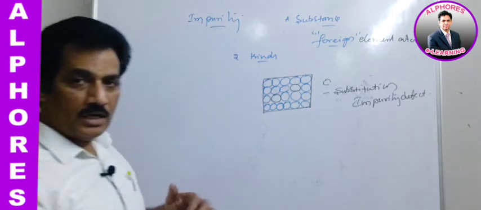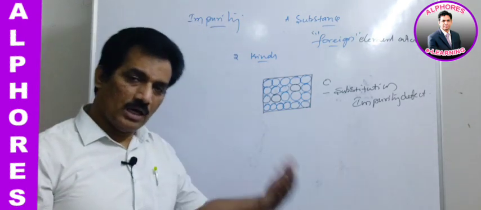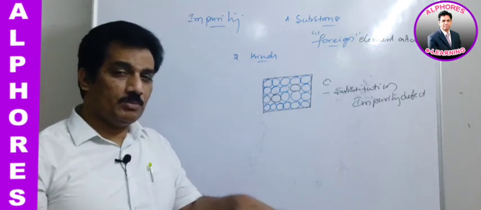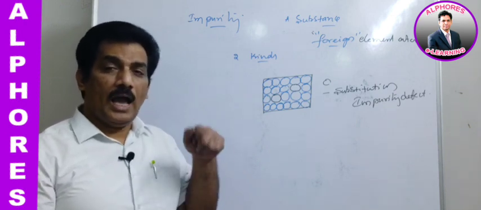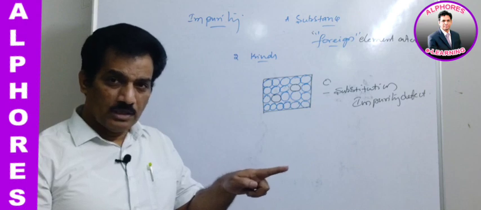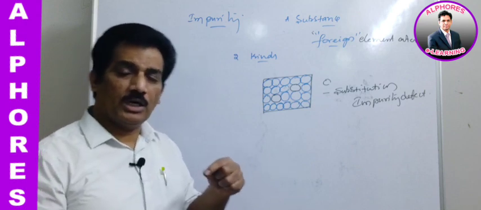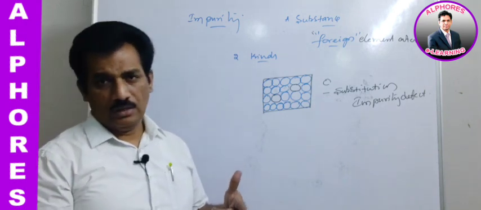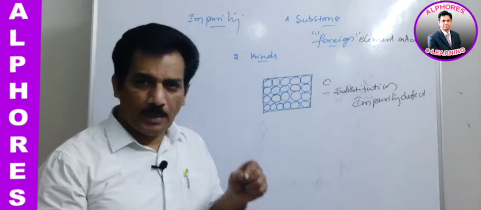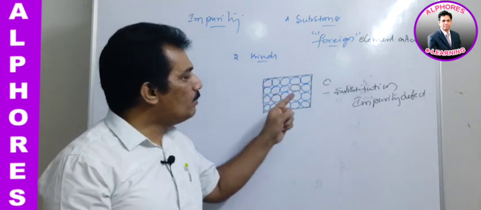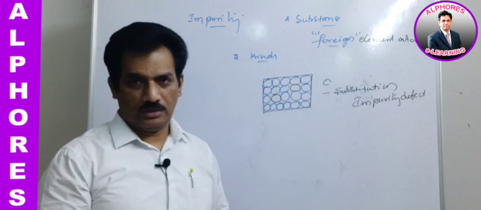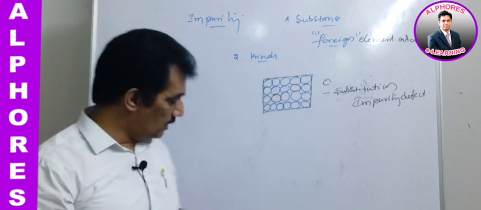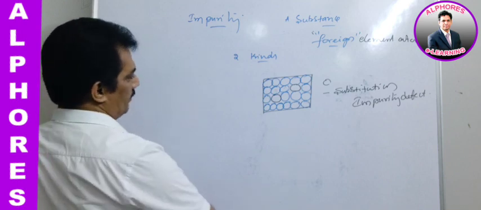When the foreign atoms, that is nothing but the third element or the other element which is not actually present in the crystal, is coming into the place of the atoms or the lattice points where already some other constituent particles, either atoms or ions, are present, if they are replacing them, then the type of impurity defect is related to substitution impurity defect. Clear? And now let us go for the second one.